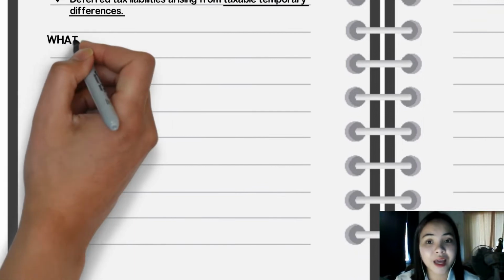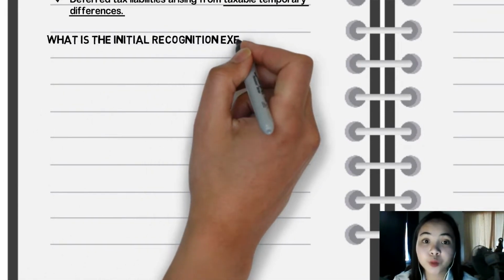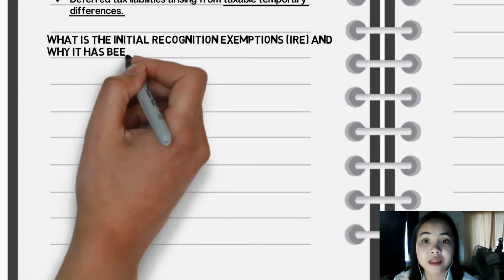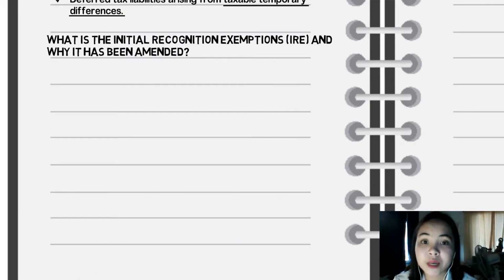Now let us analyze what the initial recognition exemption is and why it has been amended. The initial recognition exemption is an exception to the requirement to recognize deferred tax assets and liabilities relating to all deductible and taxable temporary differences.